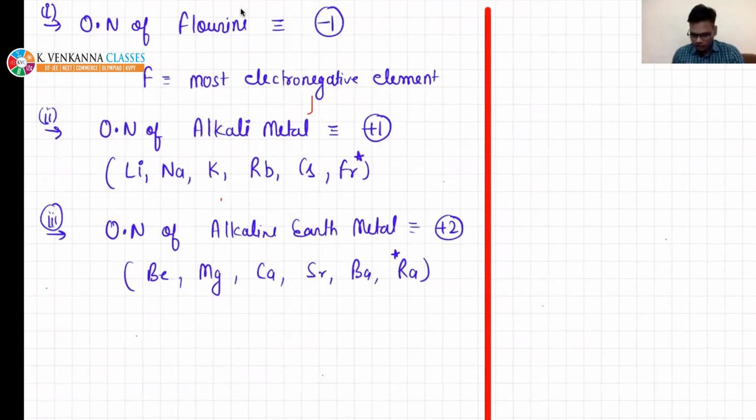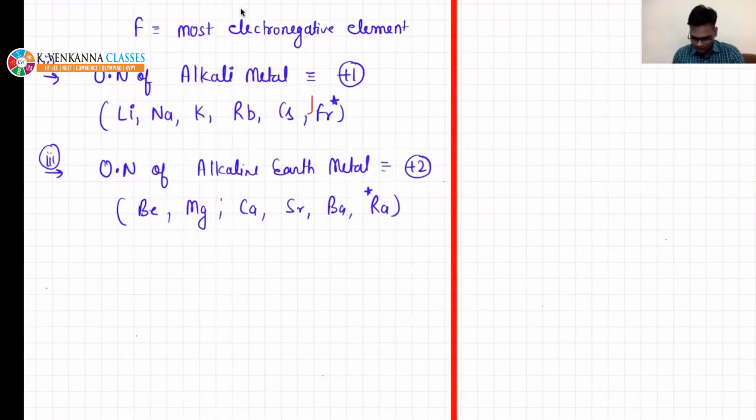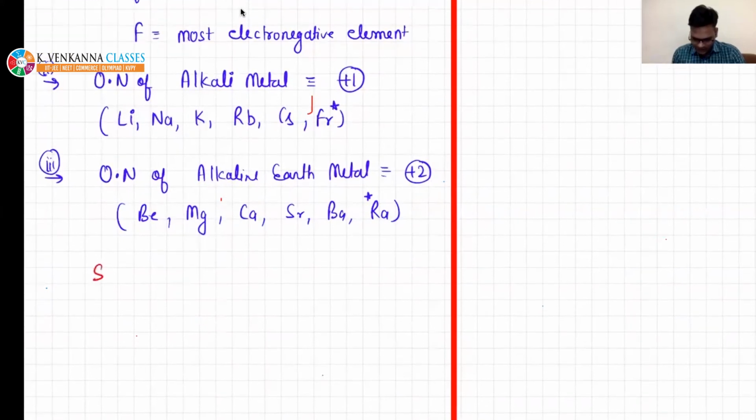So I am going to give you some examples. Fluorine, you can take any example, SrF2. In this case the oxidation number of fluorine will be -1, and Sr is an alkaline earth metal, so it will be +2. Or take PF5.